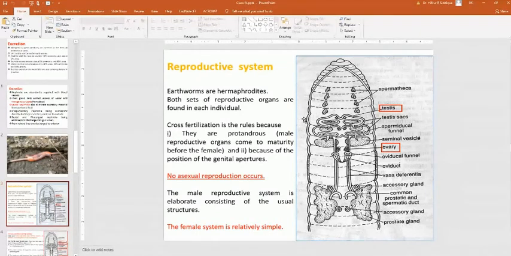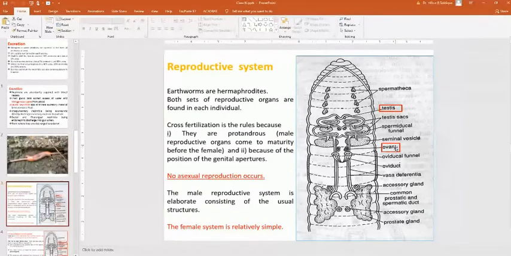Here you can see this is the ovary in the single organism, and this is the testis. In between these are other organs, the male and female oviduct, funnel, vas deferens, and we will discuss them one by one. First, just consider that both testes and ovary are present in the single organism, and that's why they are called hermaphrodites. Both male and female reproductive organs are present in the single organism.